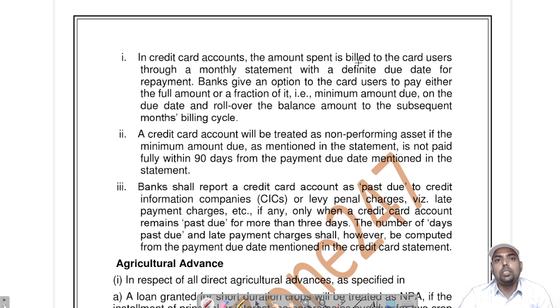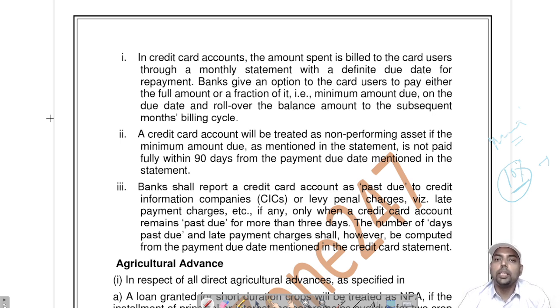In credit card payments, the amount spent is billed to the card users through a monthly statement with a definite due date for repayment. Banks give card users an option to pay either the full amount or a fraction of it, which in credit cards is called the minimum due payment. Generally it is 10%, if the bank is charging 10% interest, then it takes that 10%. Until now we have studied only the principal or the interest being overdue. So if it is not the full amount but only a fraction being paid, then it will be a standard account.